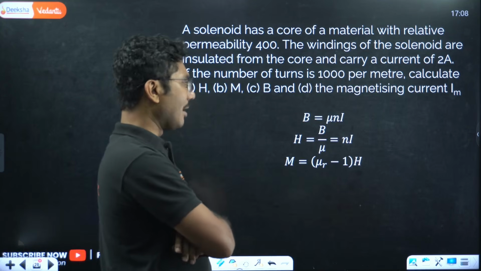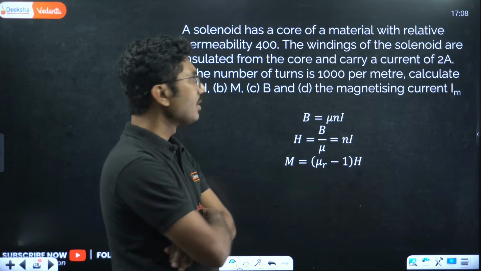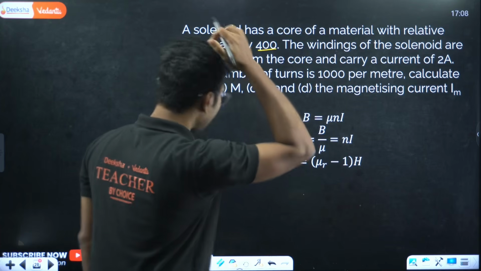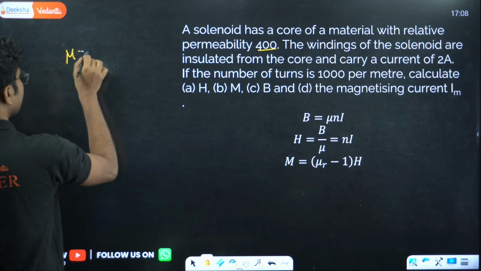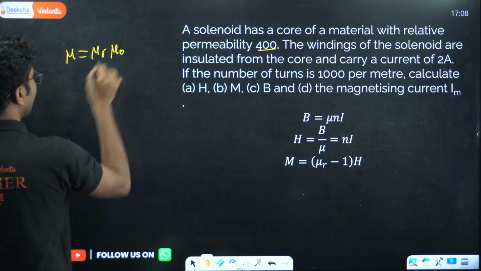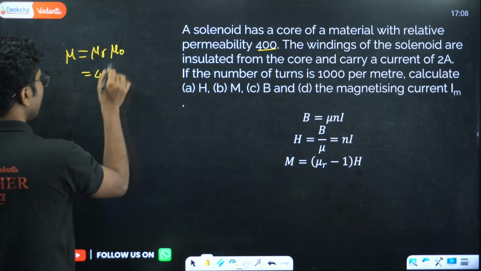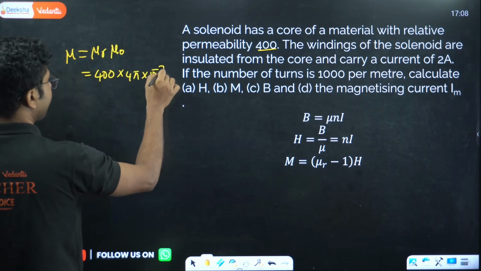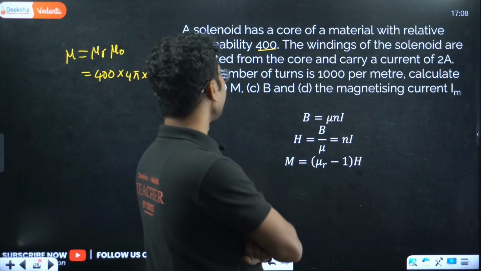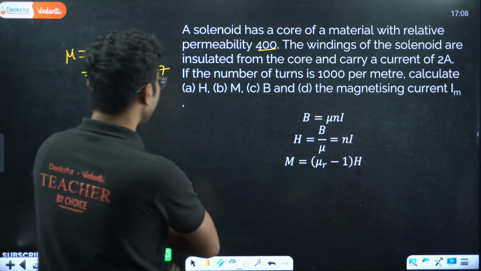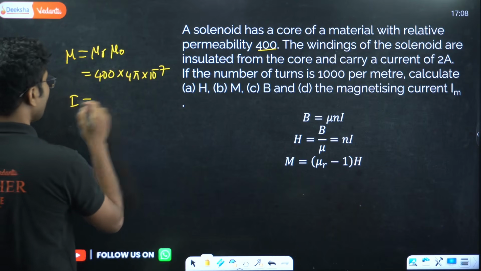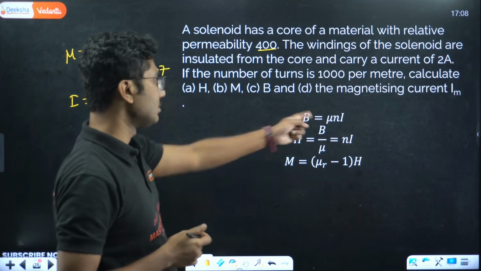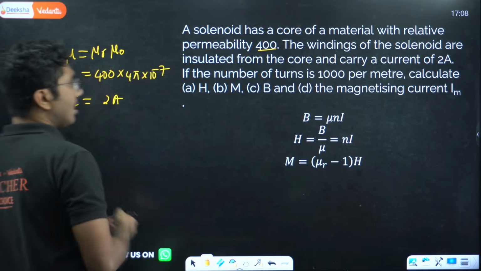Let's find B, which is given by mu N I. Okay, the mu is obviously the core permeability, not mu naught. So mu is mu r mu naught. Okay, mu r is given as 400, mu naught we know is 4 pi into 10 to the power of minus 7. Windings of the solenoid carry a current of 2 ampere, so current here is I equal to 2 ampere. Okay, mu is known, I is known, N is known, so you can calculate the magnetic field.